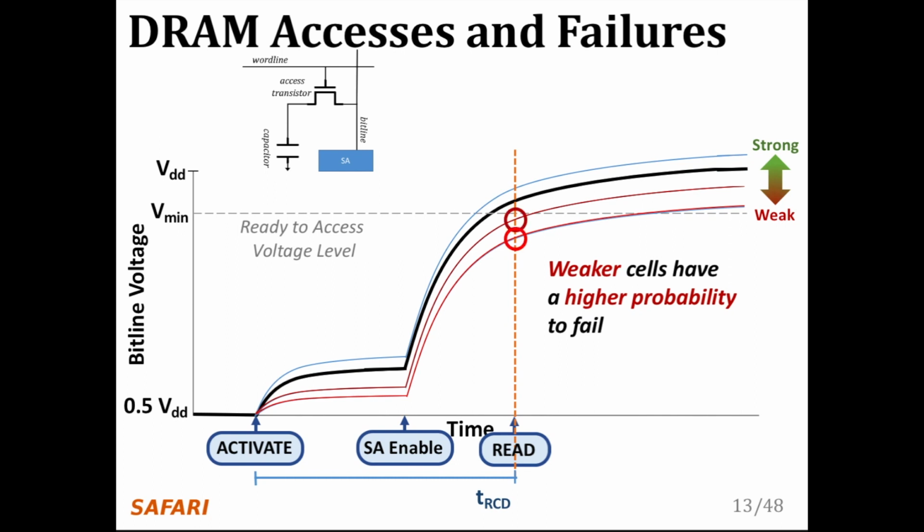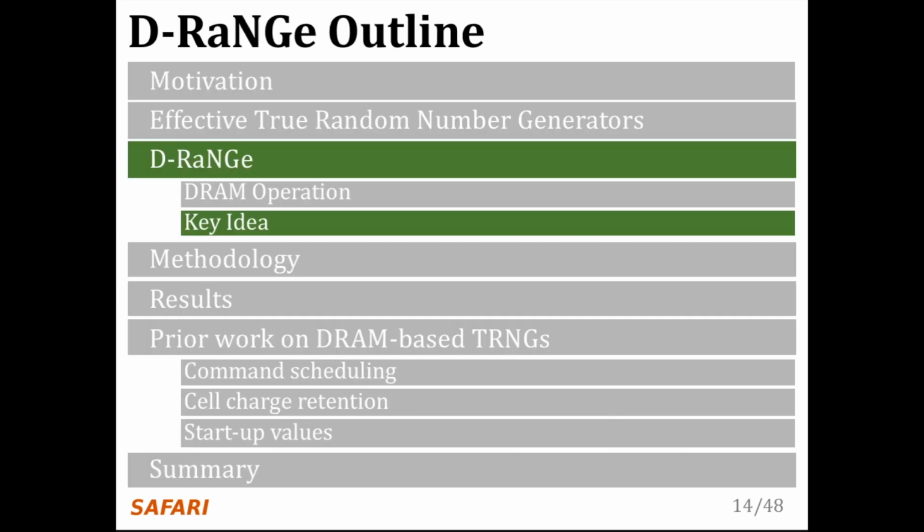Cells that are read when their bit line's voltage is lower than Vmin have a probability of failure, and this probability increases as you read further below the voltage threshold. This leads us to our key idea. Our key idea is to reduce DRAM read access latency below the reliable datasheet specification values using software-only system calls in order to exploit the resulting error patterns as true random numbers.